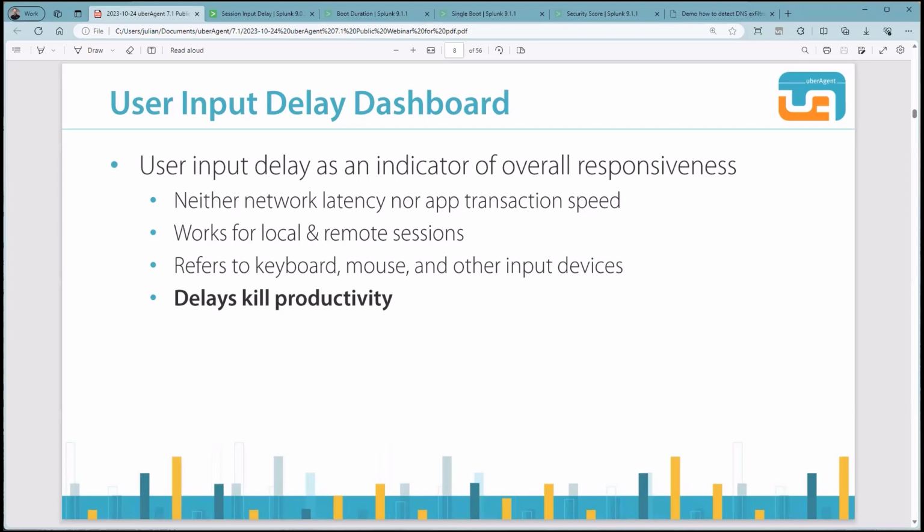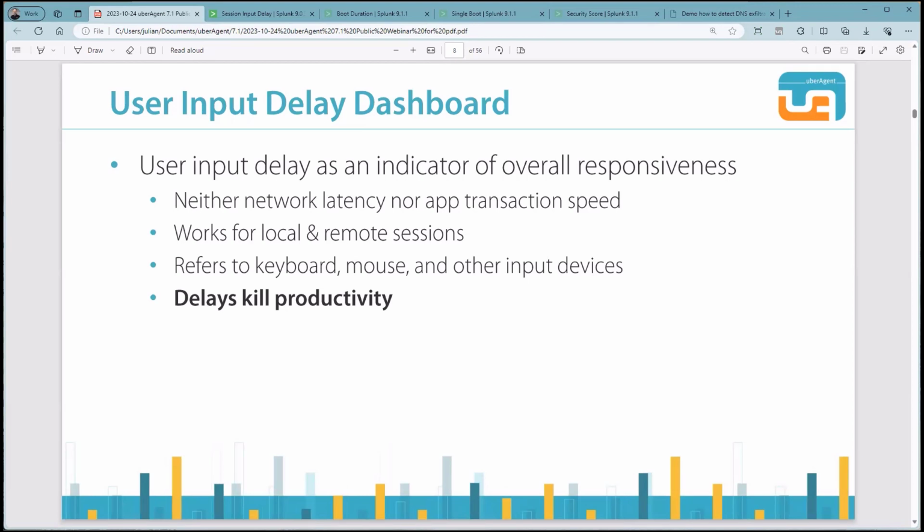The user input delay is a strictly local metric, so it's independent of network or remoting protocols. Therefore, it's available for local as well as remoting sessions, including Microsoft RDP, Citrix HDX, and so on. A typical user input refers to mouse or keyboard input, but that could be all kinds of input devices, so also microphones or headsets are possible.